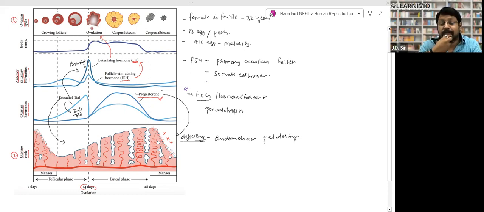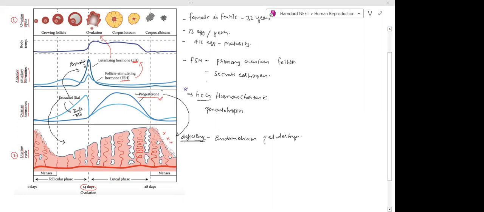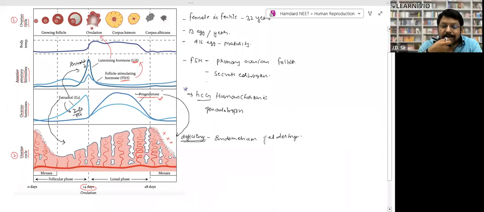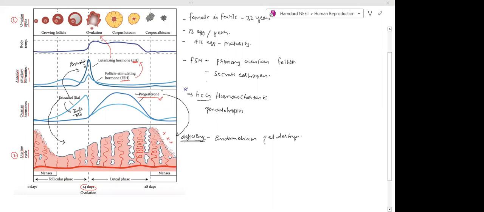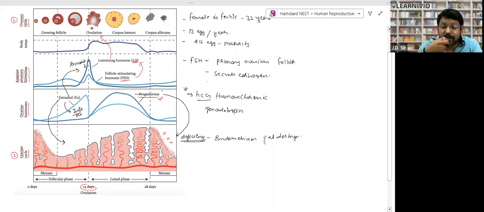Is it clear? Are you confident with that? Sir, it helps in the secretion of human chorionic... Read it out: human chorionic gonadotropin. It's not just gonadotropin.